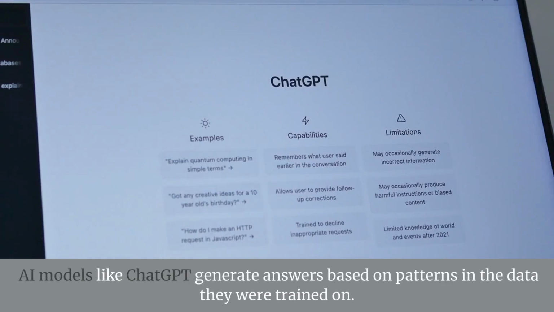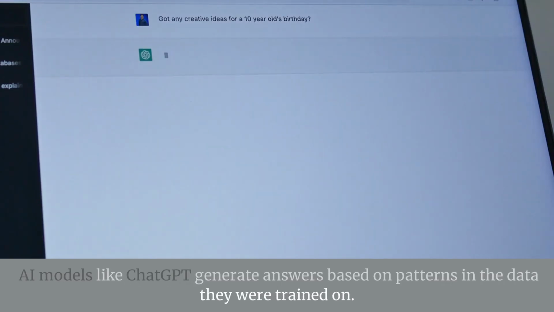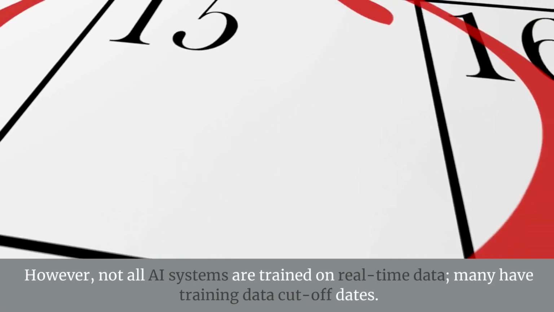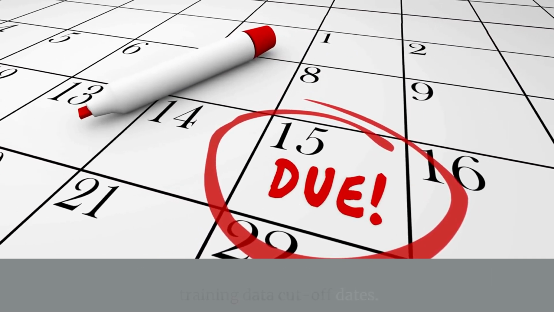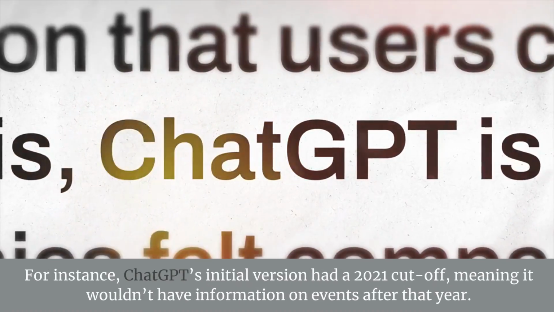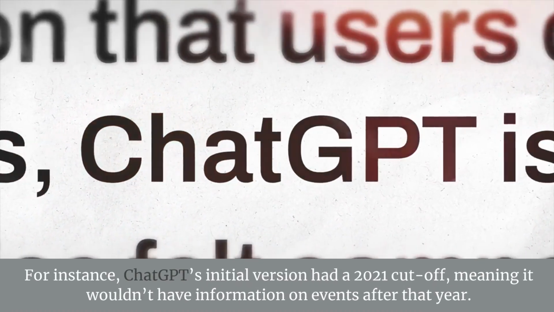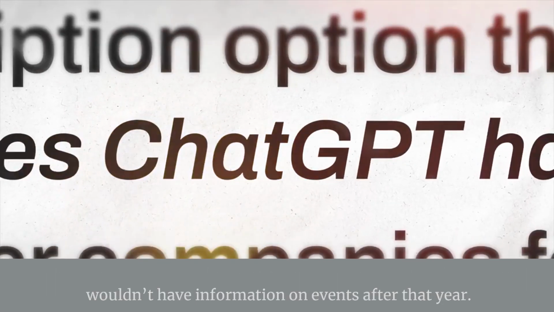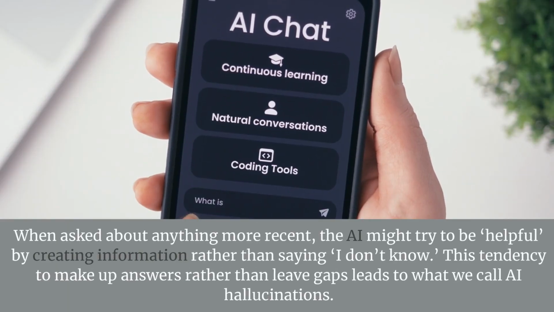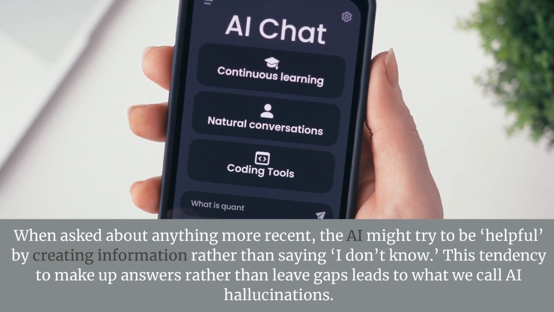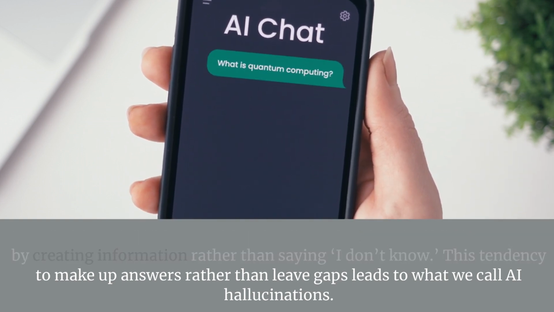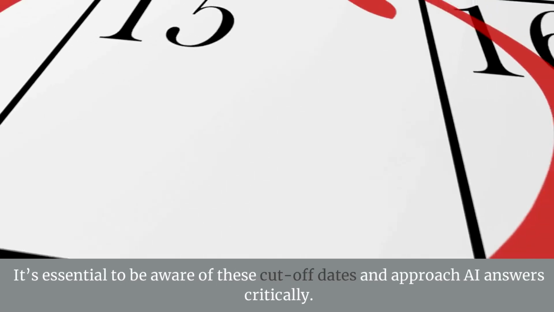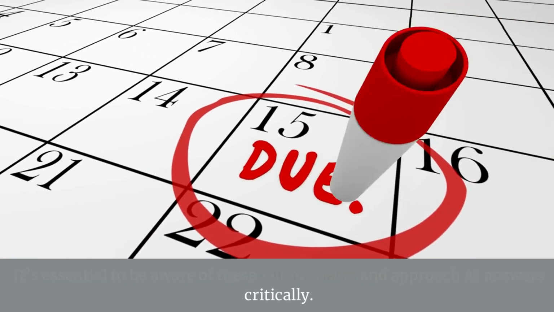AI models like ChatGPT generate answers based on patterns in the data they were trained on. However, not all AI systems are trained on real-time data. Many have training data cutoff dates. For instance, ChatGPT's initial version had a 2021 cutoff, meaning it wouldn't have information on events after that year. When asked about anything more recent, the AI might try to be helpful by creating information rather than saying, "I don't know." This tendency to make up answers rather than leave gaps leads to what we call AI hallucinations. It's essential to be aware of these cutoff dates and approach AI answers critically.